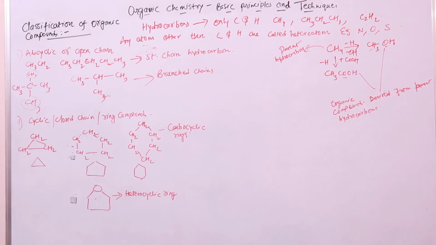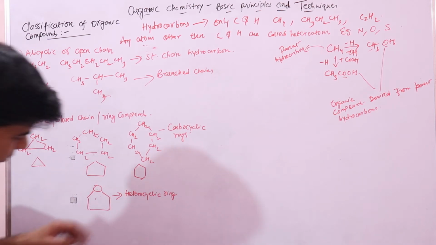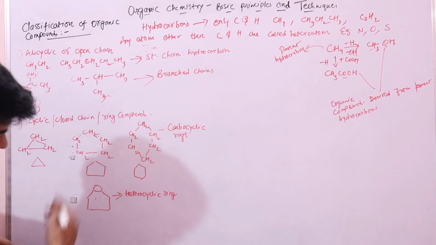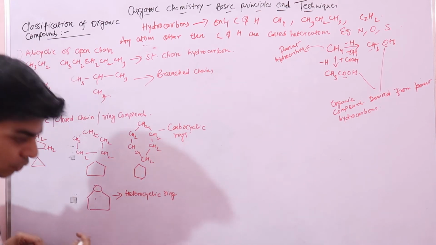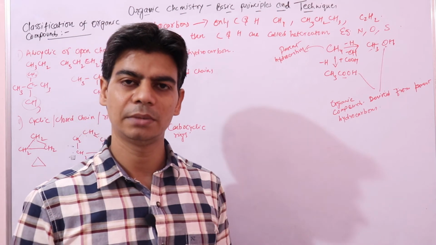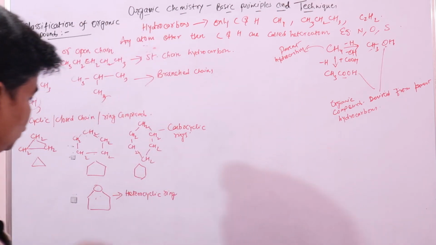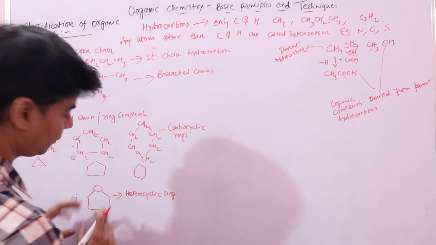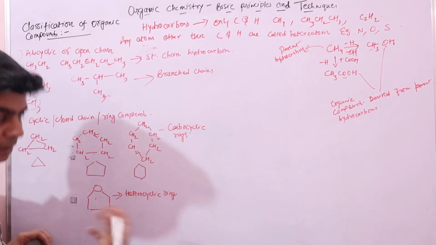And the name of this compound is tetrahydrofuran. You will study this compound when you advance in organic chemistry, if you choose to take organic chemistry in future. So you will study these compounds that have heteroatoms, or heterocyclic compounds.